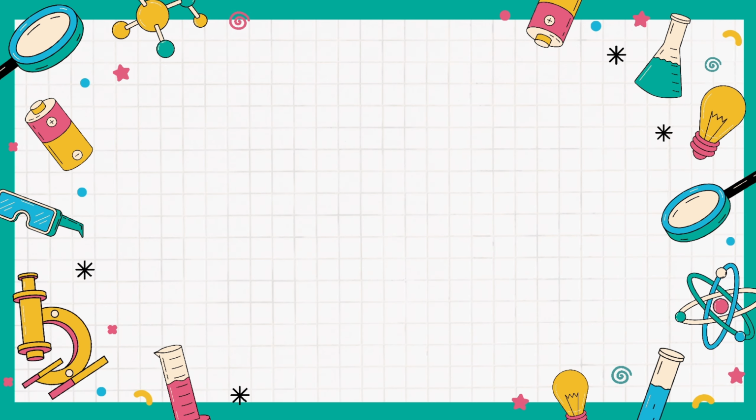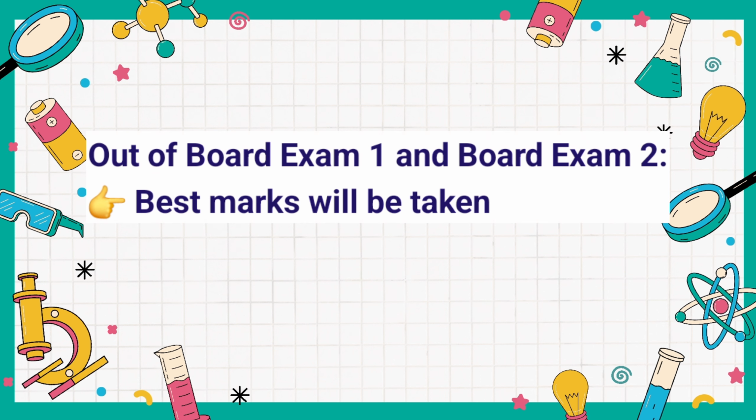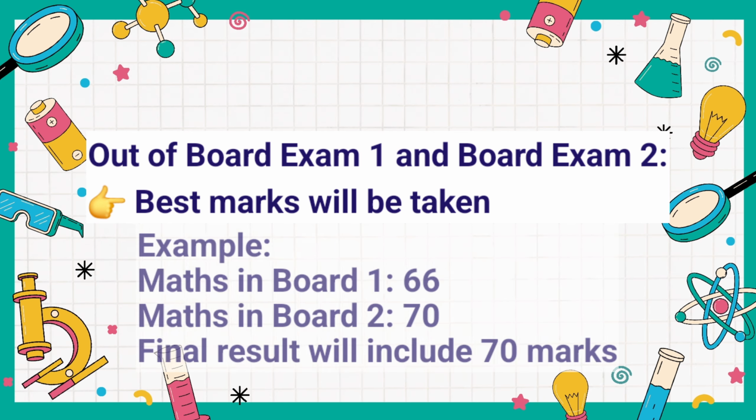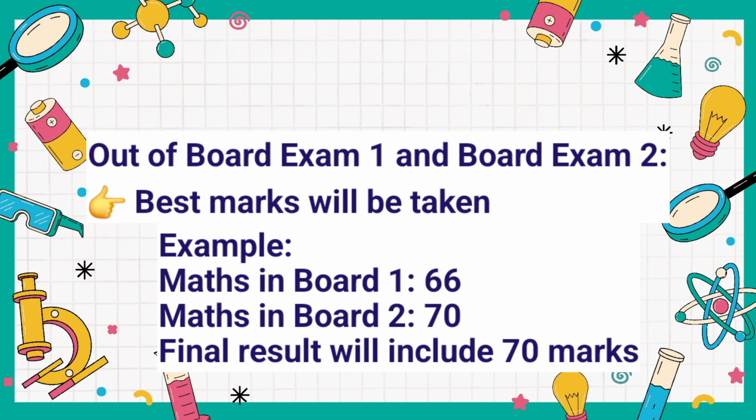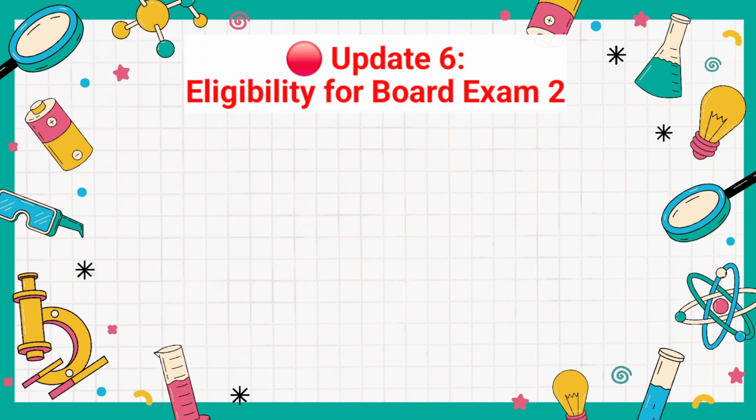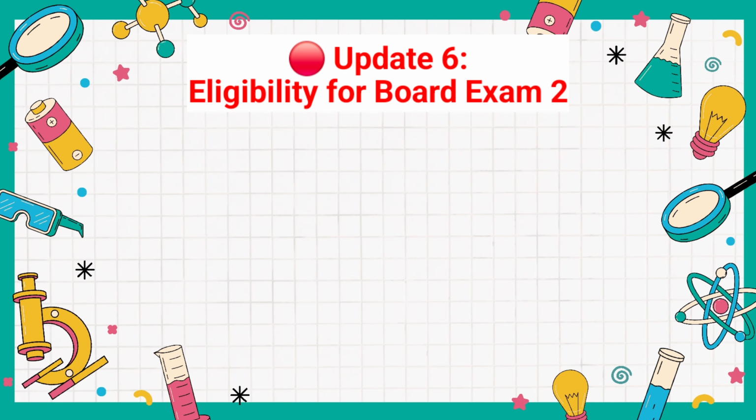Next one is which board exam marks will be counted. Out of board exam 1 and board exam 2, the best marks will be taken. For example, a student scores 66 in board 1 and 70 marks in board 2. Then the final result will include 70 marks. Simple and clear.